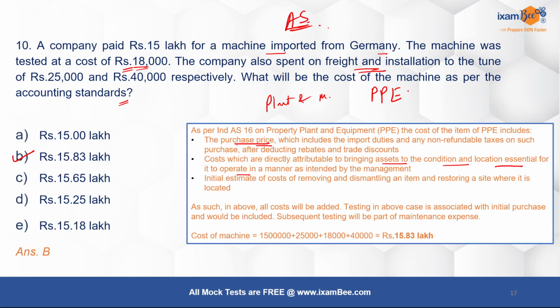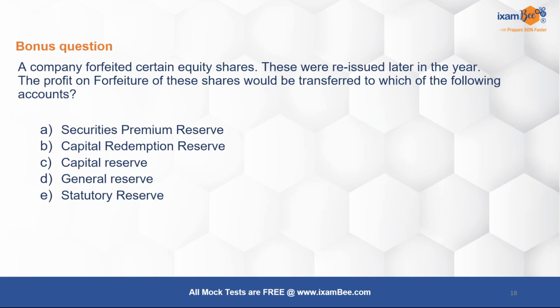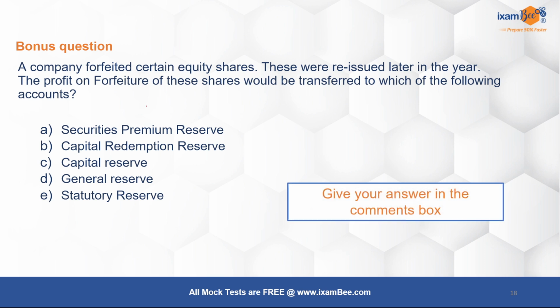So that's all for today. However, before I close, I have one more question to ask you, for which you can reply in the comments box. The question is, if a company forfeits certain equity shares and later on reissues them, then any profit that the company makes on reissuing of the forfeited shares, where will it be accounted for?